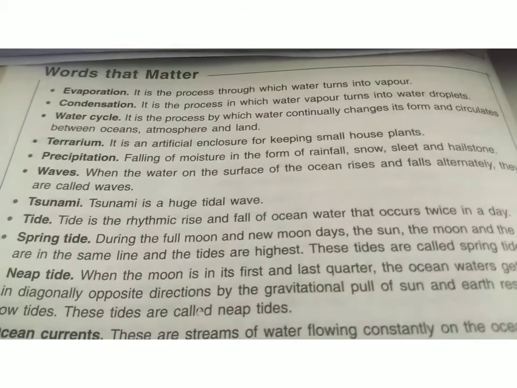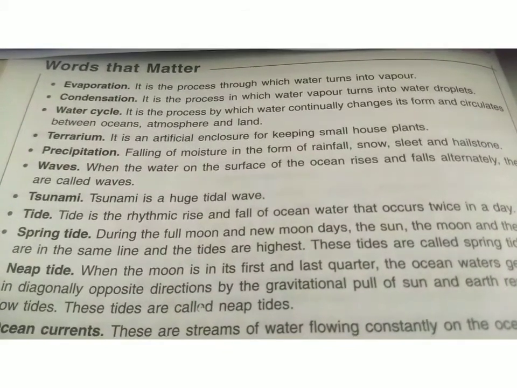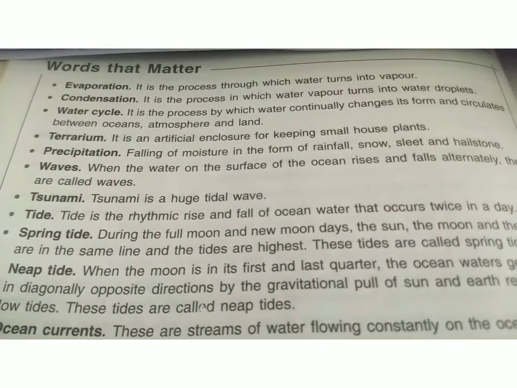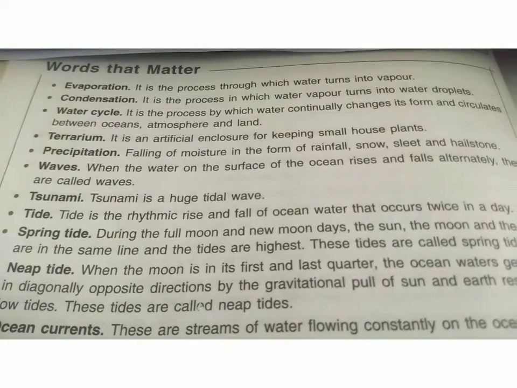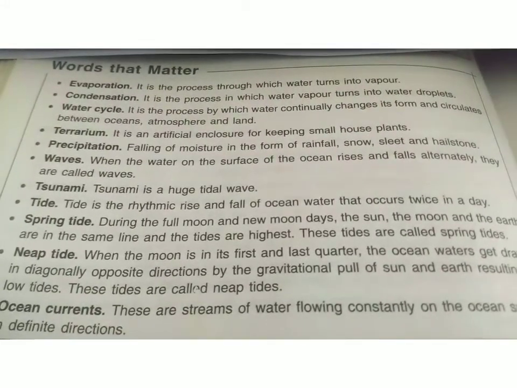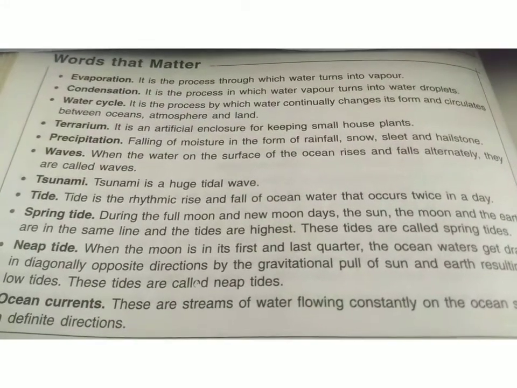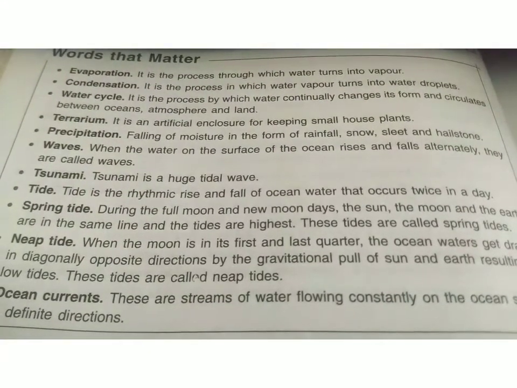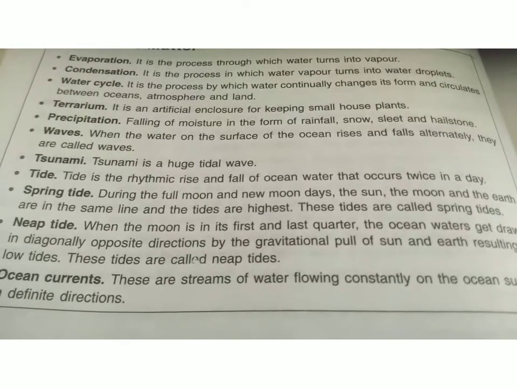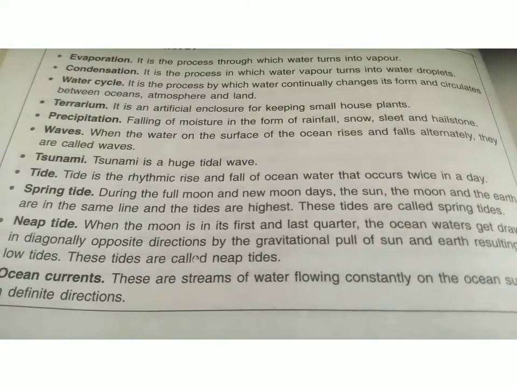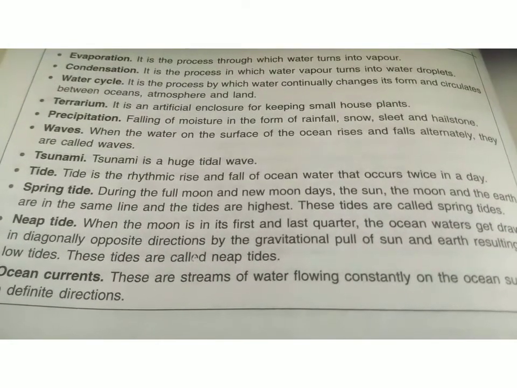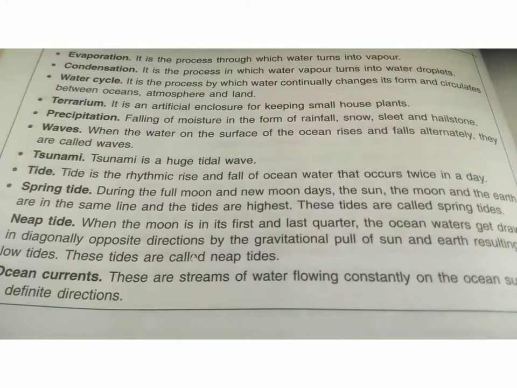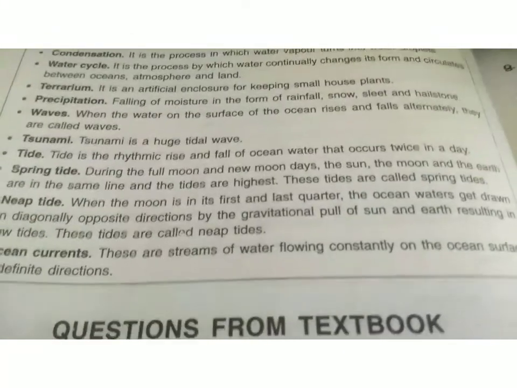Next is terrarium. It is an artificial enclosure for keeping small house plants. Next is precipitation, falling of moisture in the form of rainfall, snow, sleet and hailstone. Next is waves. When the water on the surface of the ocean rises and falls alternately, they are called waves.